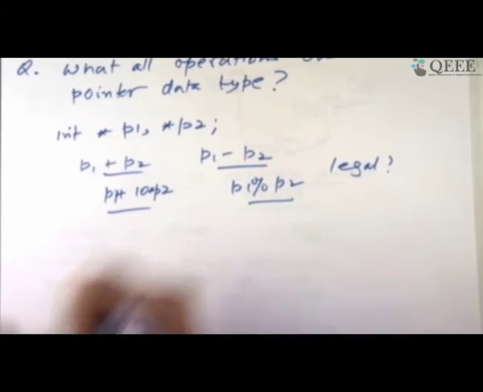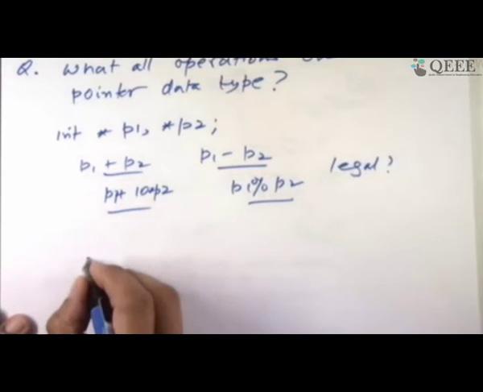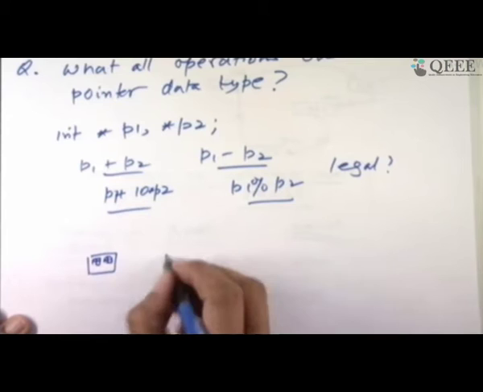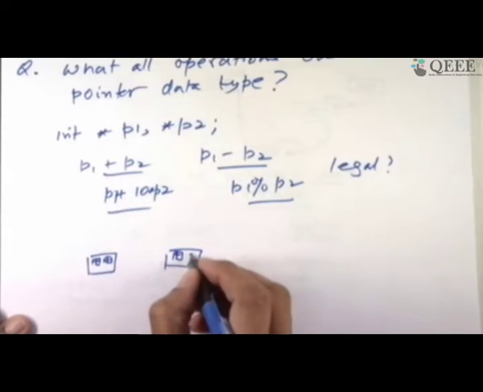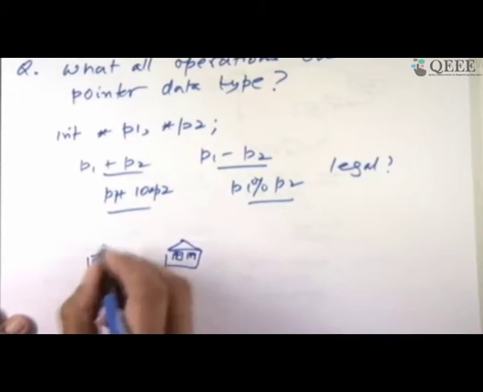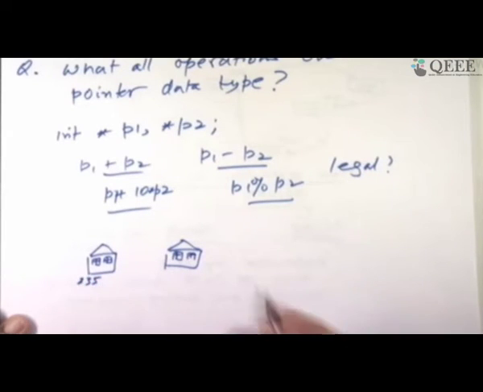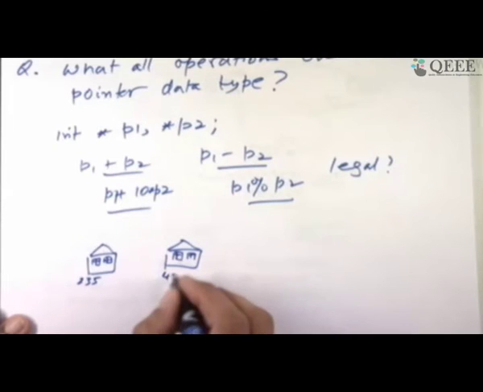So for example, if these addresses were indeed addresses of houses, genuine houses on some street in some part of the city. I'm not drawing the houses very nicely, but assume these are houses. So you know the address of this, 235, this street, whatever. And this is, let's say, 431 on the same street.